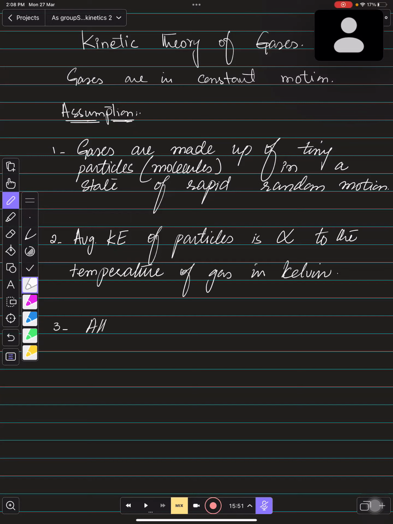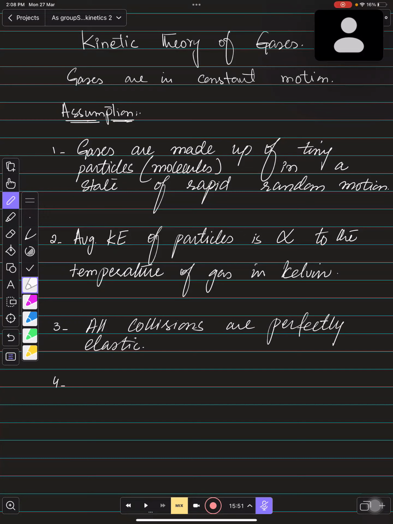You need to keep remember all collisions are perfectly elastic, right? And you need to remember there is no loss of kinetic energy. This is the third point, or you can say it this way as well, there is no loss of kinetic energy.